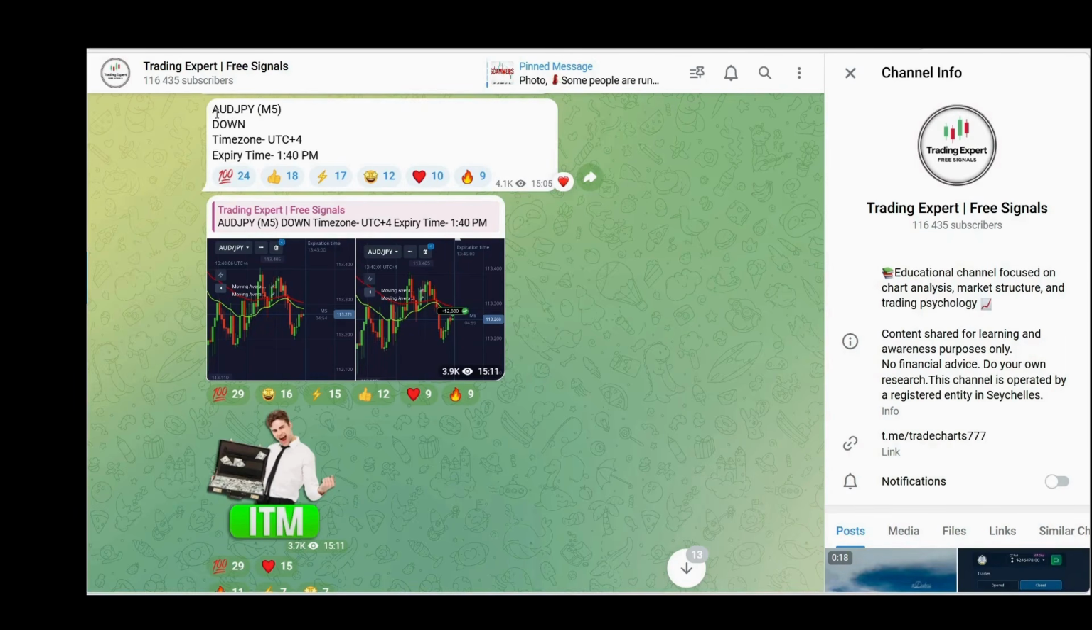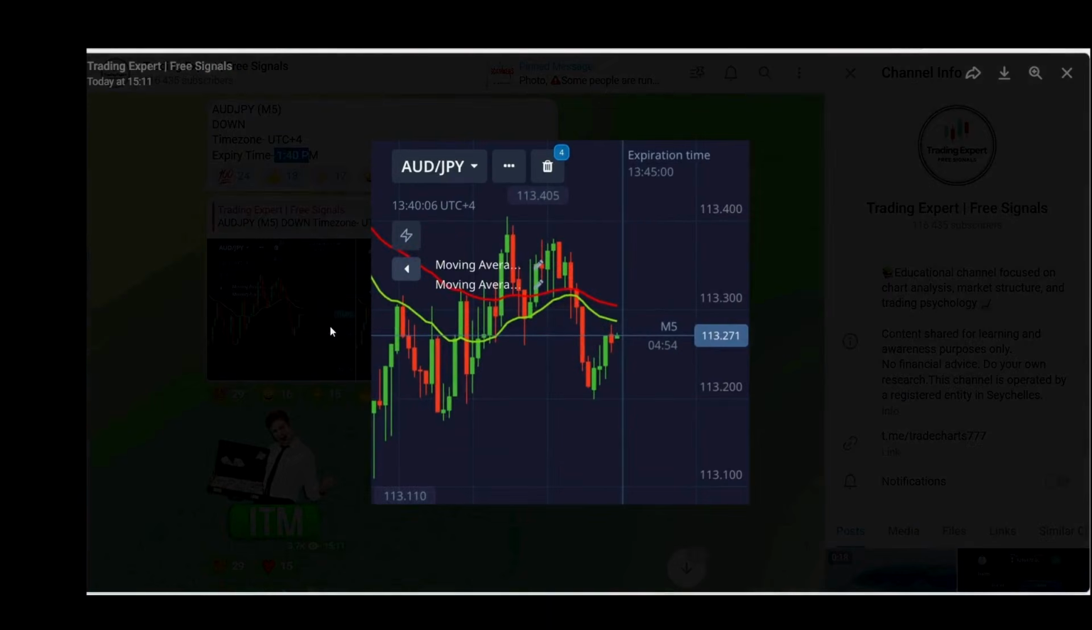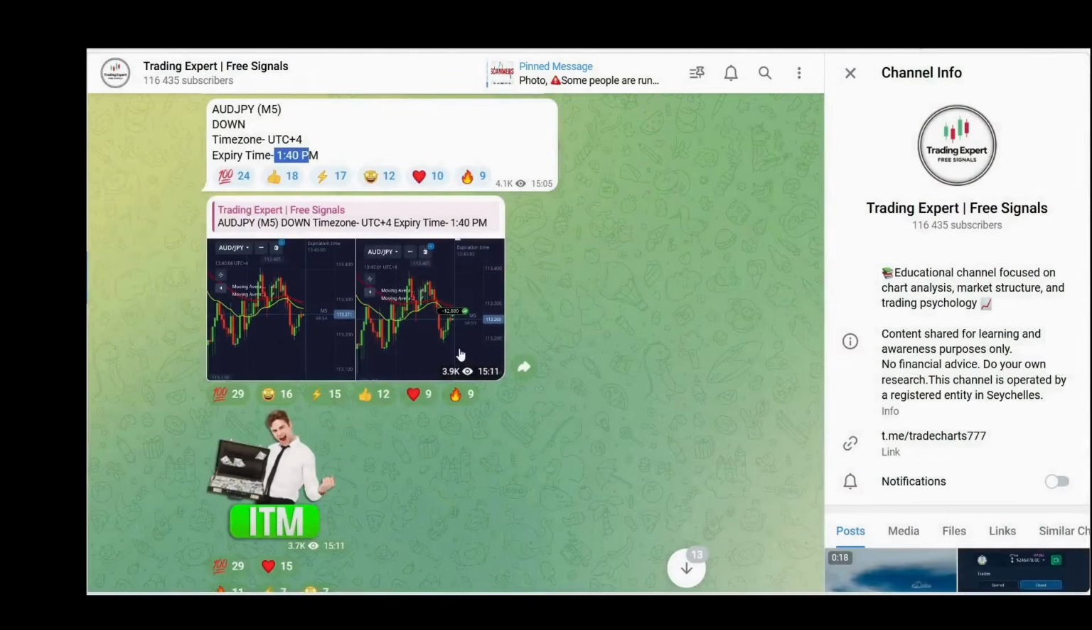This was our first trade, which we provided in the free group on AUDJPY for the downside move, and the expiry time was 1:40 p.m. UTC plus 4. Let me explain the logic behind this trade. You can see there was a downtrend, and there was also a moving average acting as resistance. That's why we provided a signal for the downside move, and this trade was an amazing win.